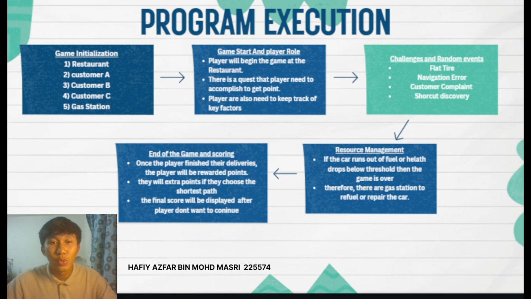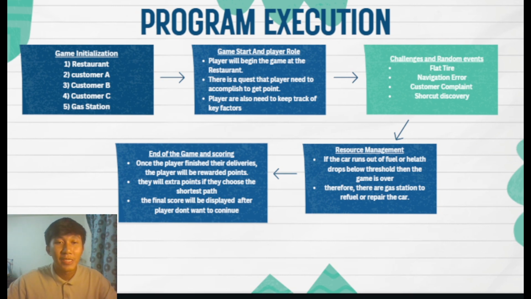Let's move on to the program execution. This program simulates a delivery-based game where the player must navigate through a city to complete quests efficiently and not choose the longest path.